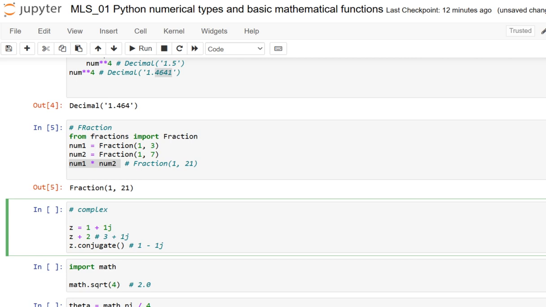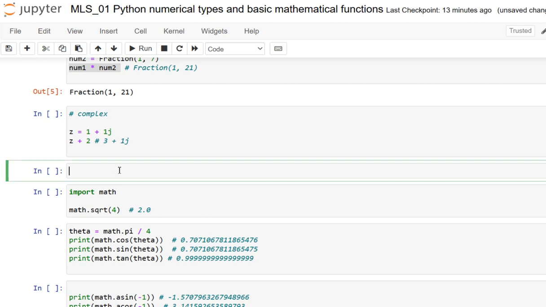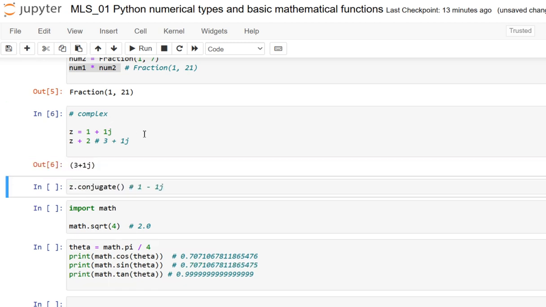Okay, so yeah, let me move on towards this functionality. So see here, when I want to make an assignment like z is equal to 1 plus 1j, here 1 is the real part, and here one more 1 is the imaginary part. And when I'm making the addition, that is z plus 2, it would be added only to the real part and not to the imaginary part. Let me copy this and use it. So here we result with 3 plus 1j.